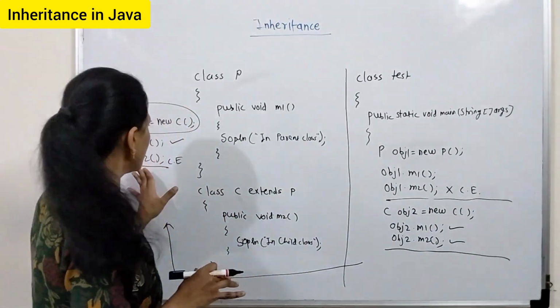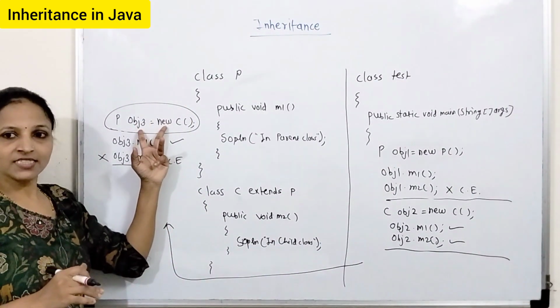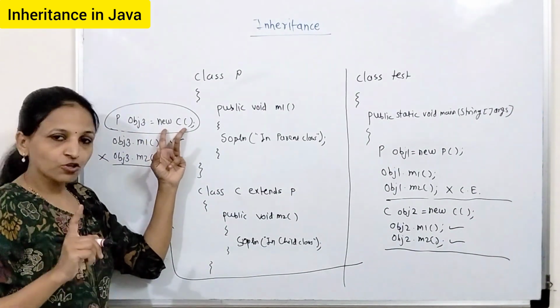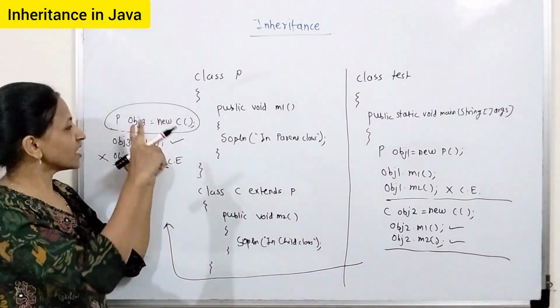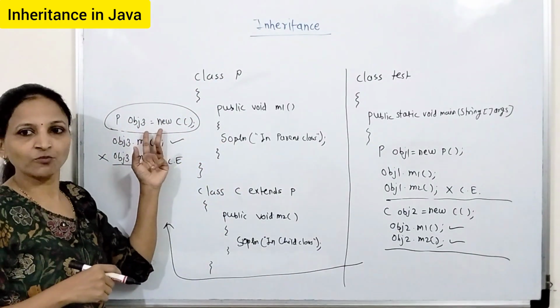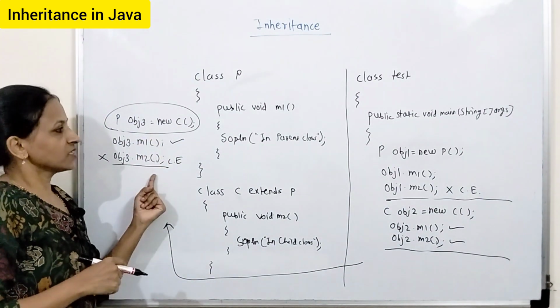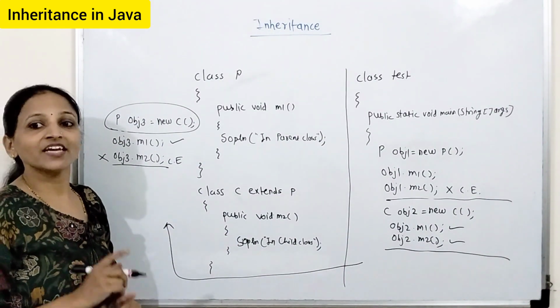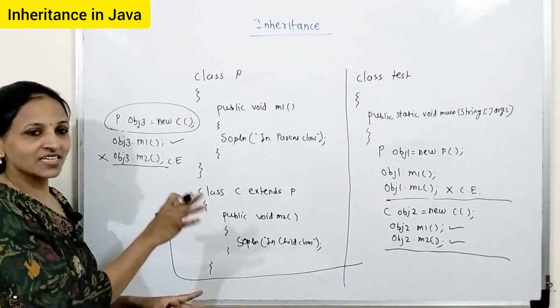But here, see, we can do this. It is okay now. Means we can store an object of child inside a reference of parent. It is perfectly valid. Always keep in mind this point. But we can call only parent class methods. We cannot call all child class methods there.